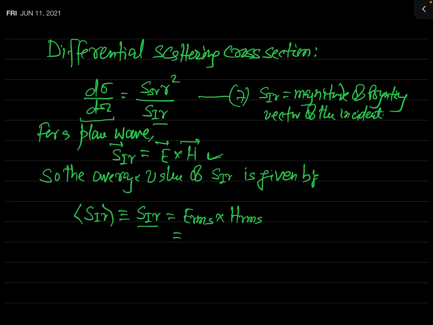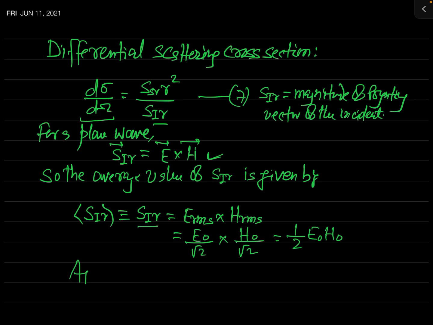In case of sinusoidal field vectors, E_rms is E naught over root 2, the peak value divided by root 2, and H_rms is H naught over root 2. So this is equal to 1 over 2 E naught H naught.